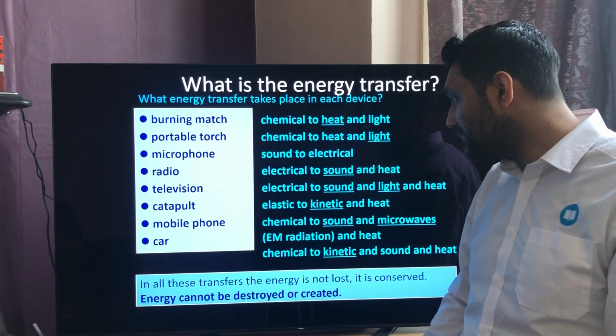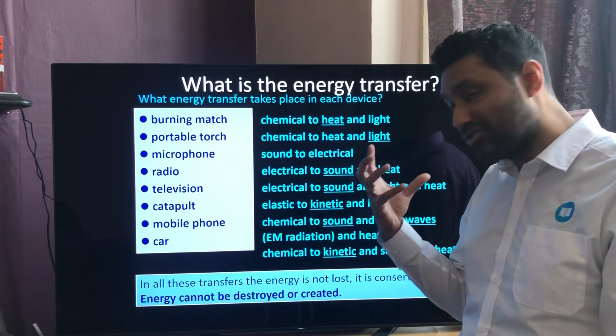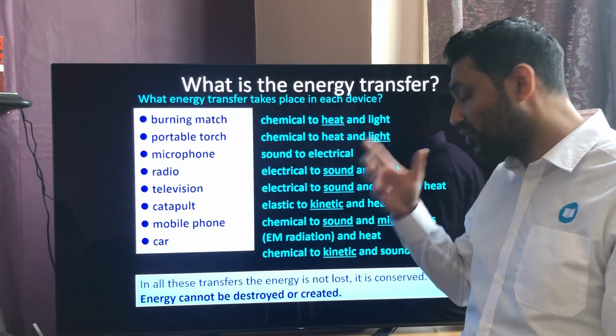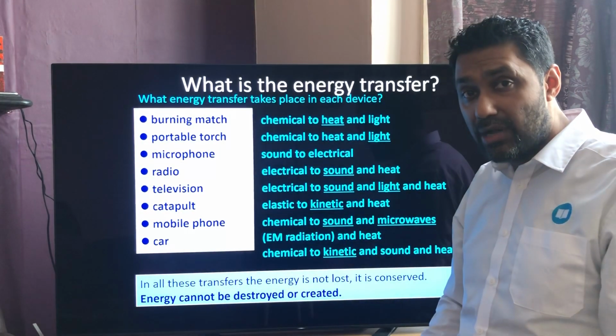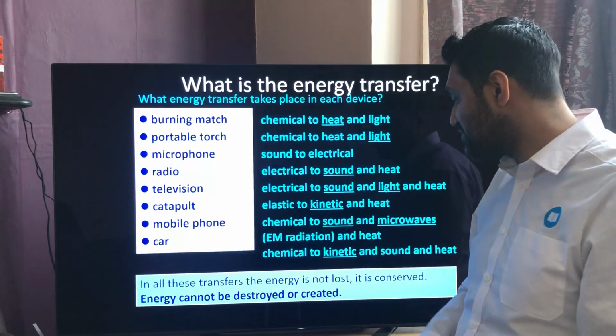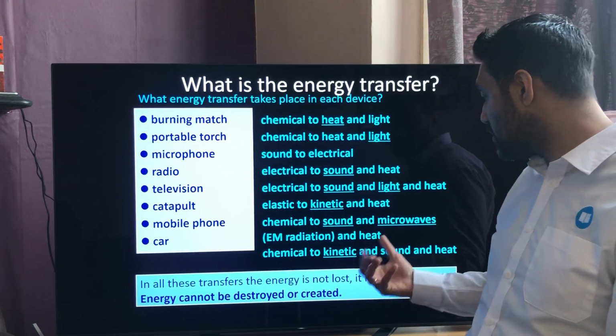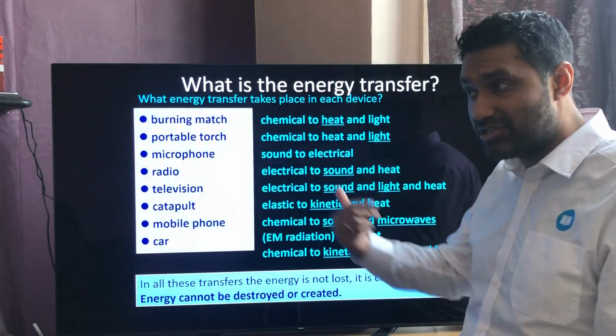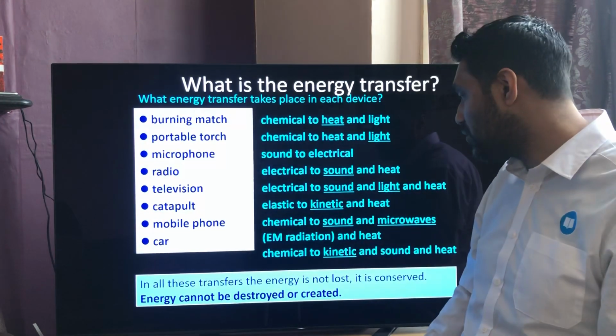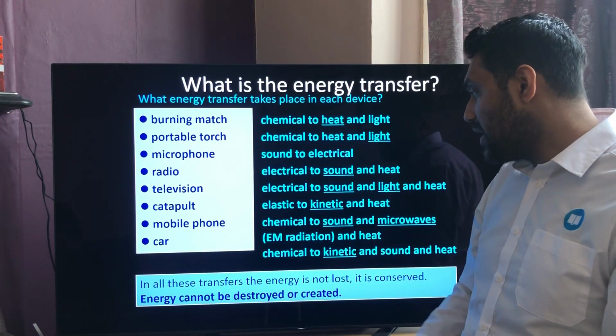A mobile phone then has the battery inside, which has got a chemical store of energy in there. You can hear the mobile phone because there's little speakers in there, so there's sound energy. There's also some heating effect as well, and there's also some microwaves because it absorbs and also emits some microwave radiation. A car then